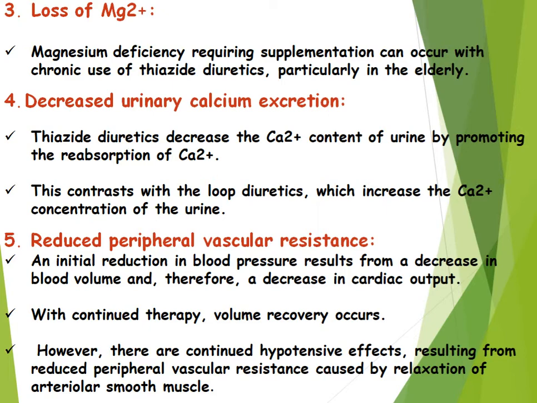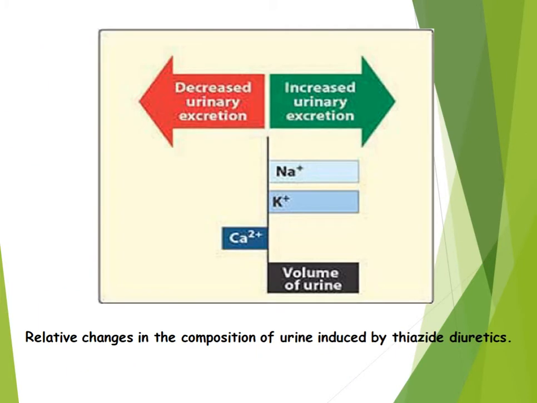The fifth one is the reduced peripheral vascular resistance. The initial reduction in blood pressure results from a decrease in blood volume and therefore a decrease in the cardiac output. With continued therapy, volume recovery occurs. However, there is a continued hypotensive effect resulting from reduced peripheral vascular resistance caused by relaxation of the arterial smooth muscle. These are the actions of the thiazide derivatives.